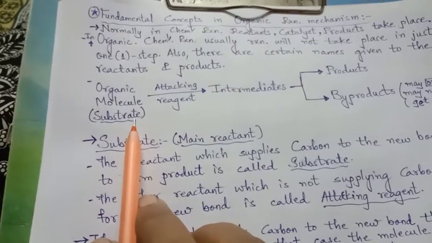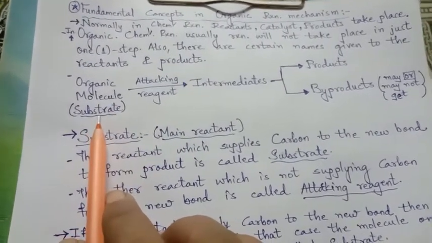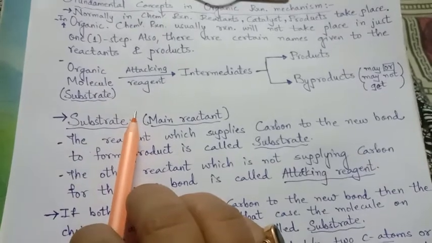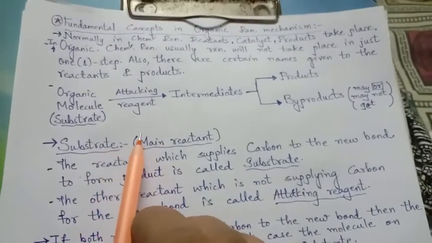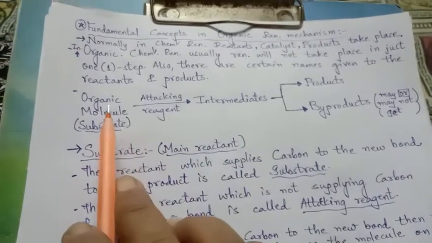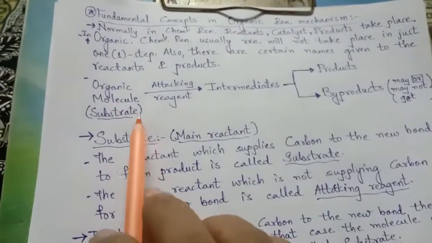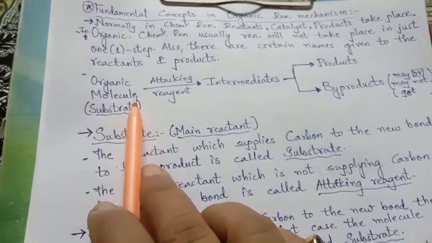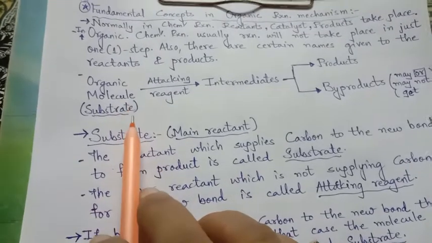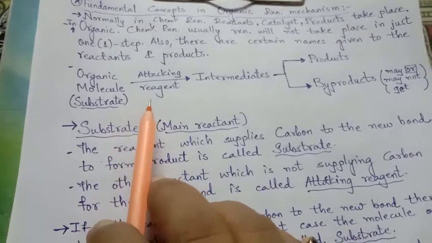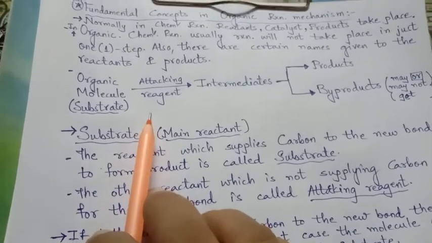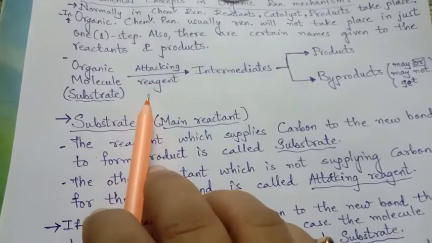In a normal chemical reaction, we just say reactant 1 reacts with reactant 2 in presence of some conditions or in presence of catalyst and gives products. But here the main reactant, which is the organic molecule or organic substance, is called substrate. It is reacted by another reactant, which is called attacking reagent.